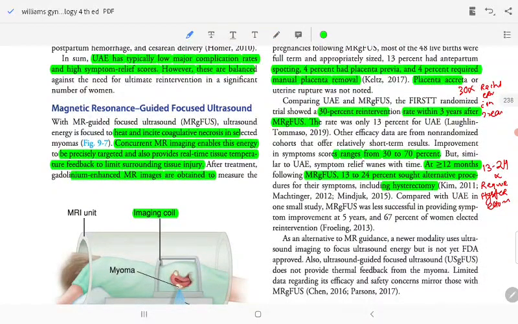Comparative data is limited: one small study was successful in preventing symptoms, but it involved 5 to 16 electoral interventions. As an alternative, a new modality is imaging-focused ultrasound energy, but it is not yet FDA approved. Ultrasound-guided focused ultrasound does not provide thermal feedback. There is limited data regarding efficacy and safety concerns.